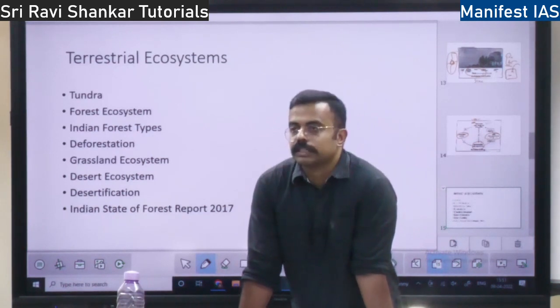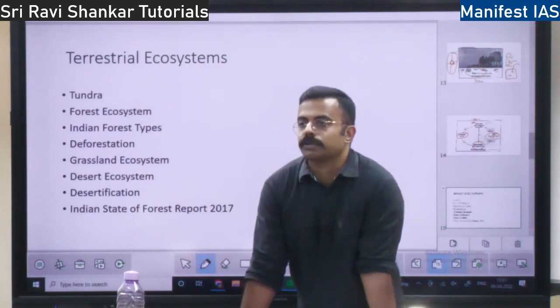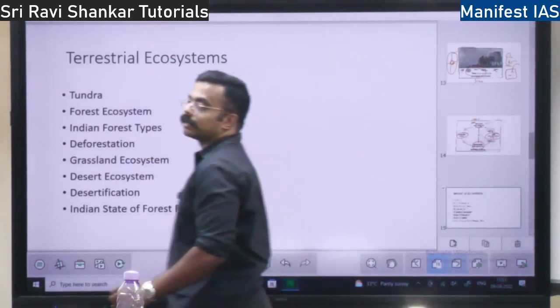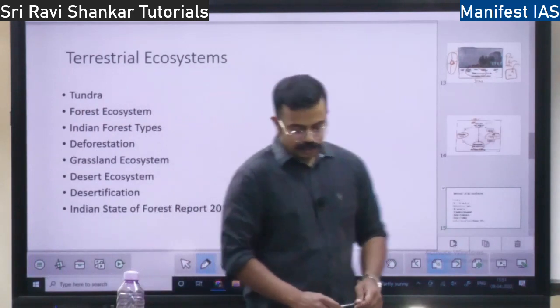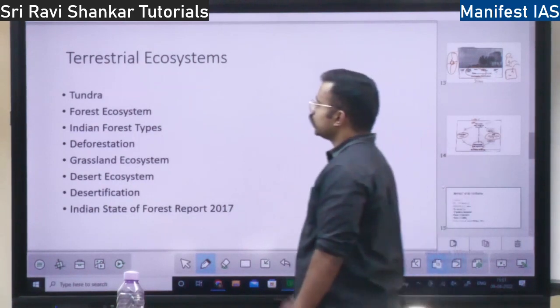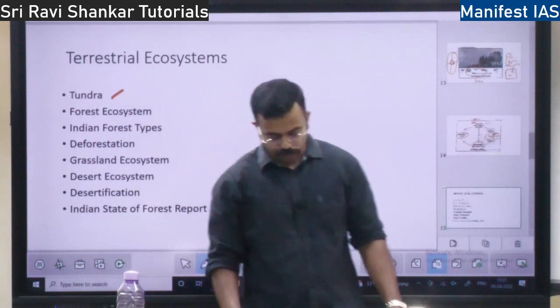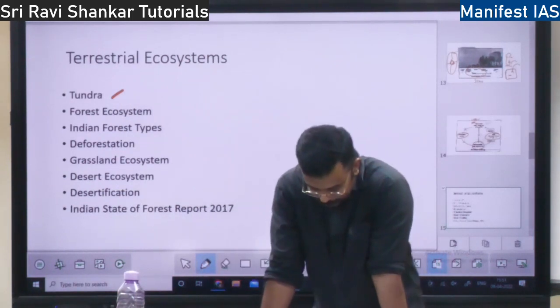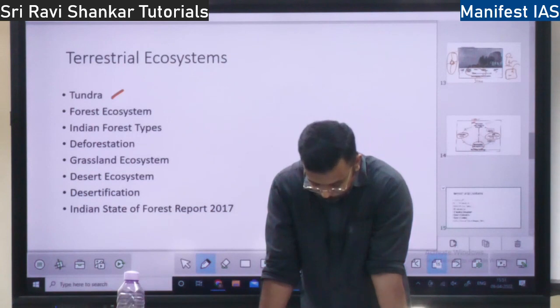On the terrestrial ecosystem, there are various types of ecosystem. What is the changing factor between one ecosystem and another? It is the climate. Climate and precipitation vary from one ecosystem to another. So the first type of ecosystem we will talk about is tundra ecosystem. It comes under your geography only, so it is very important. So what is tundra ecosystem? Tundra means barren land.